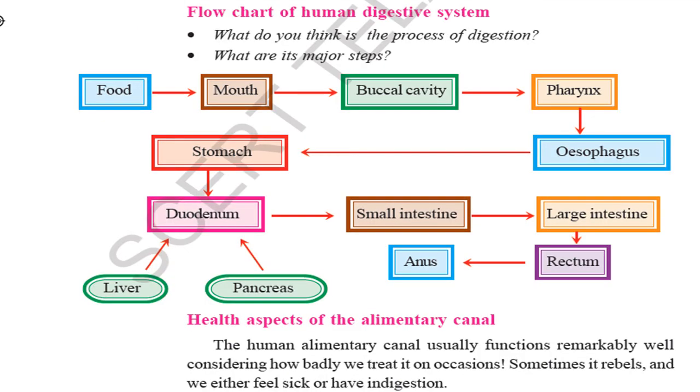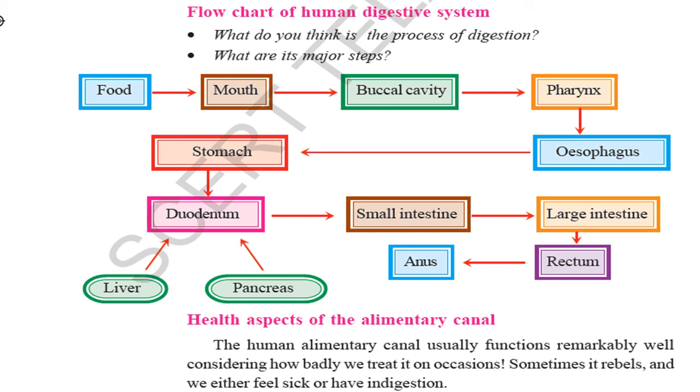Now the flow chart. A very important flow chart of the human digestive system. What do you think is the process of digestion? What are its major steps? Food goes into the mouth. Learn this box by heart, it will be easy for you. Food goes into the mouth, the buccal cavity, then the pharynx, then the esophagus. The esophagus is connected to the stomach.